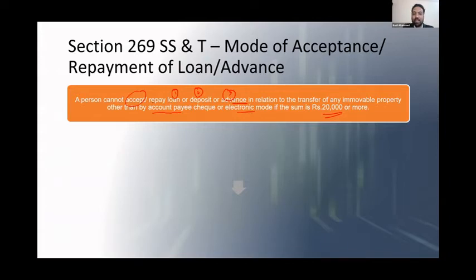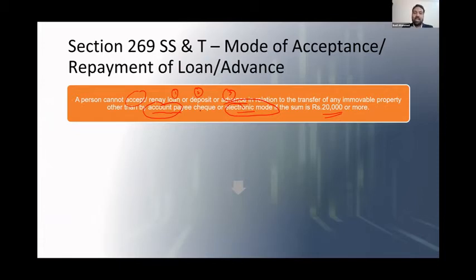Again, if you see, this government wants everything in account payee or electronic mode. They don't want any cash transactions, because as you're aware, cash transactions create lots of black money. It creates an alternative economy altogether. So the government doesn't want any money to be transferred or transacted that cannot be traced. So everything is now in electronic mode.